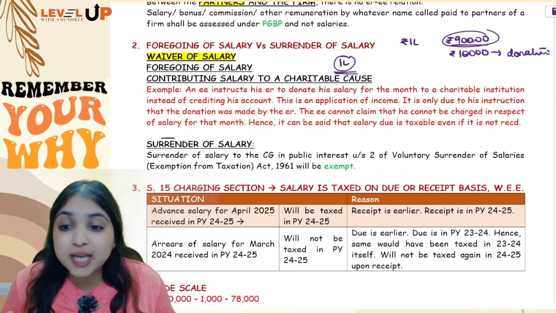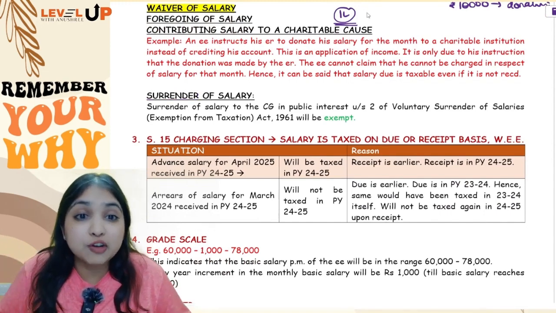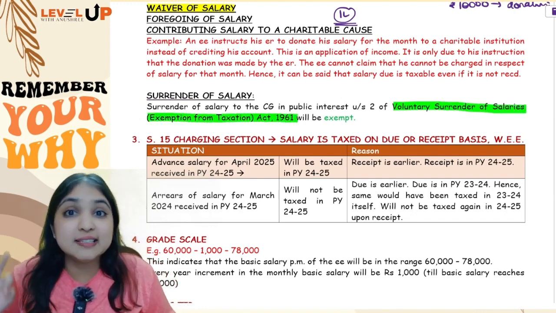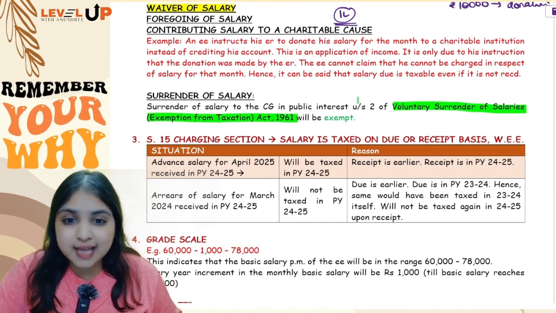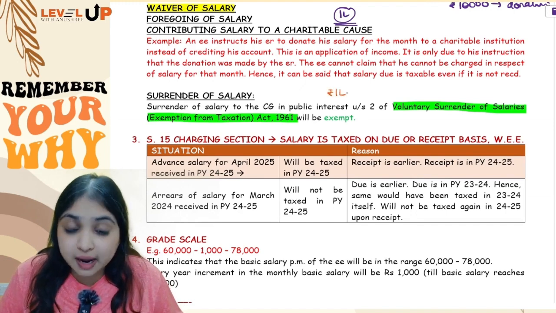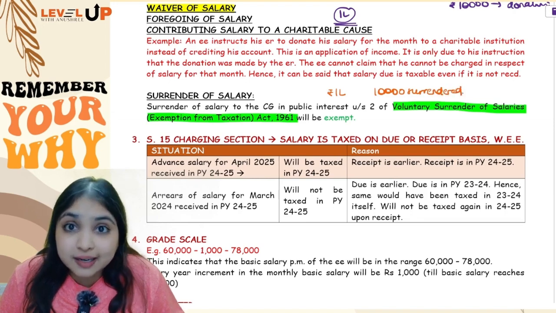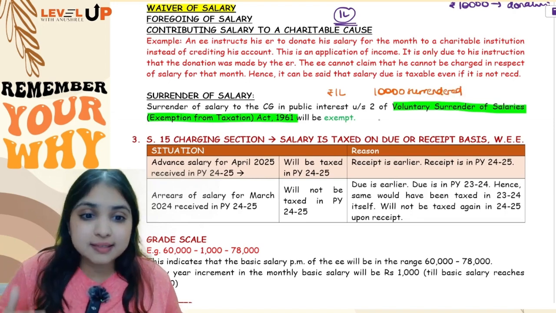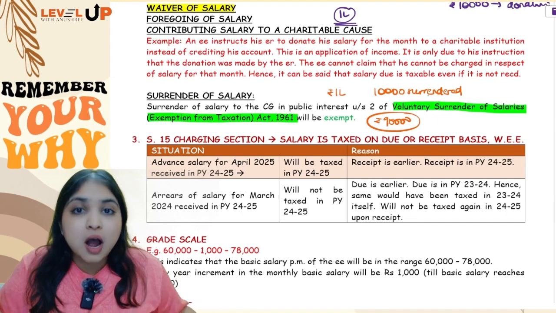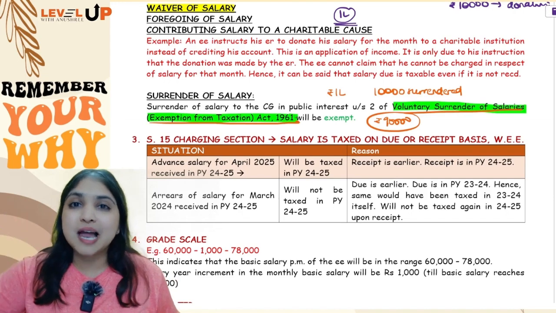However, when you surrender salary, now when can you use this term surrender? You can use this term surrender only if you are surrendering salary under the Voluntary Surrender of Salaries (Exemption from Taxation) Act, 1961. Under this Act, if you are surrendering salary, then that is going to be exempt. For example, my salary was 1 lakh. I surrendered 10,000 rupees under this Act. So in that case, how much salary will be taxable for me? In this case only 90,000 salary will be taxable for me. So whatever amount of salary I surrender under the Voluntary Surrender of Salaries (Exemption from Taxation) Act, 1961, to that extent my salary will be exempt.